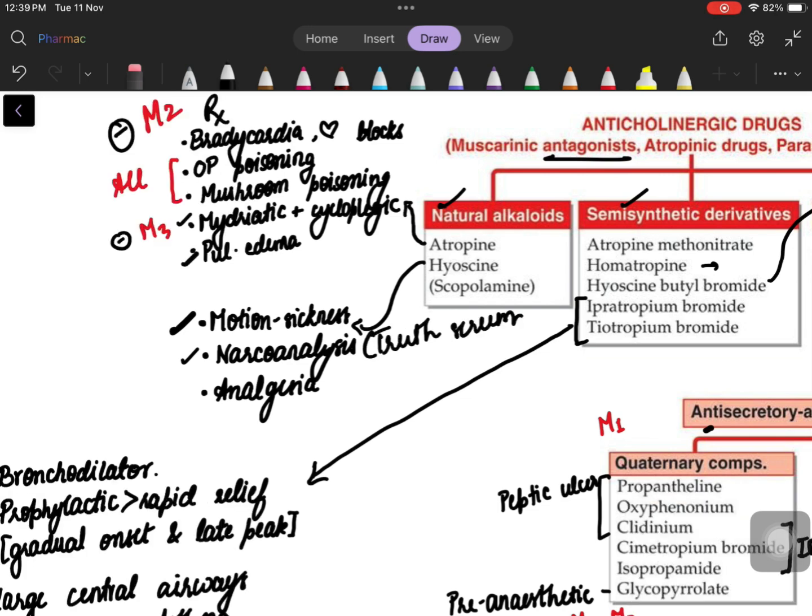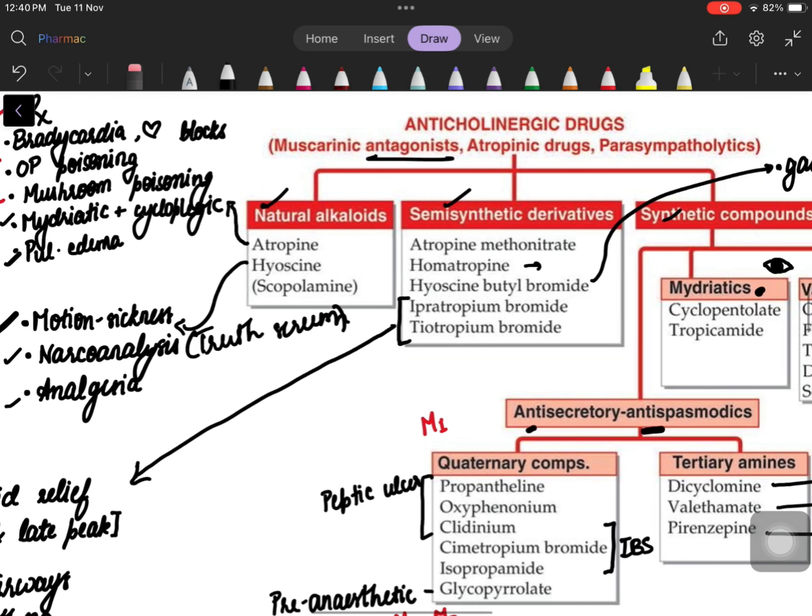Truth serum drugs means it's based on the concept that if somebody is just about to lose consciousness, the truth will leap out and they'll not be oriented enough to lie. So people give hyoscine and then ask them questions to knock the truth out of them. So that is narco-analysis. It is also used as an analgesic, like you find these scopolamine patches that people use for pain relief. These are the natural ones.